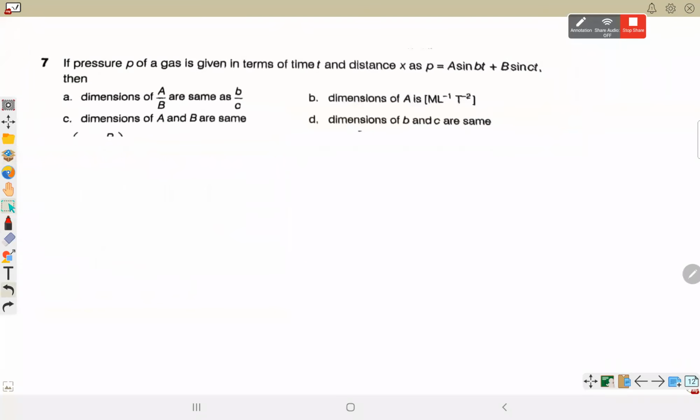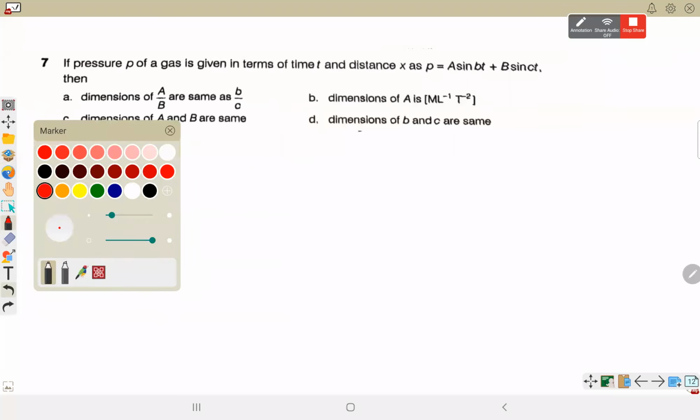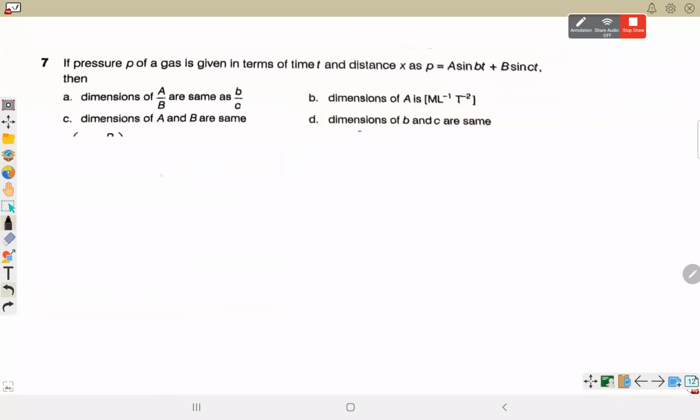Pressure P of a gas is given in terms of time and distance x as P is equal to A sine Bt plus B sine Ct. Okay, first option: the dimension of A by B is same as dimension of B by C. Is it correct? Vedika, is it correct?